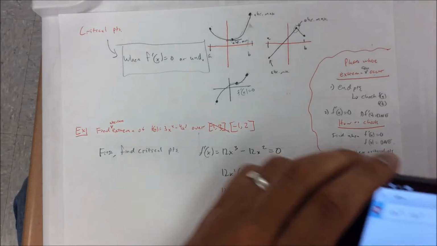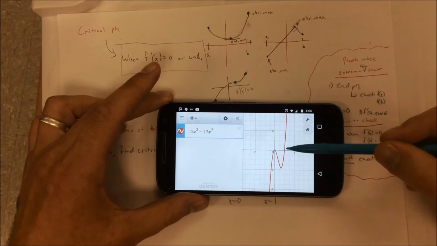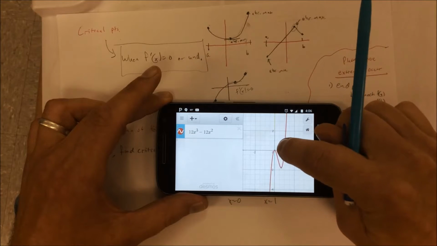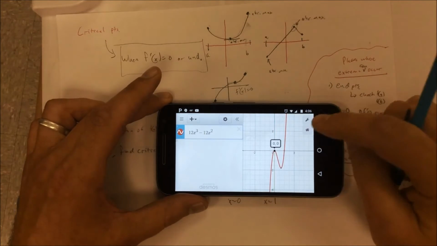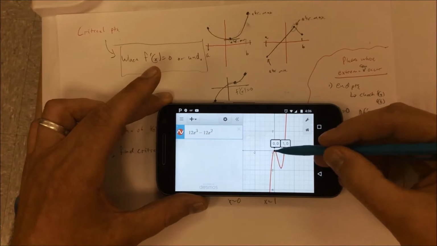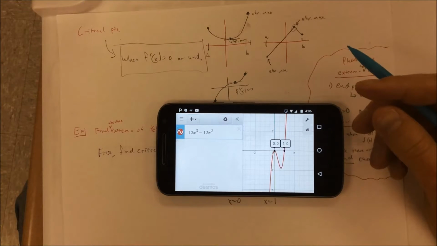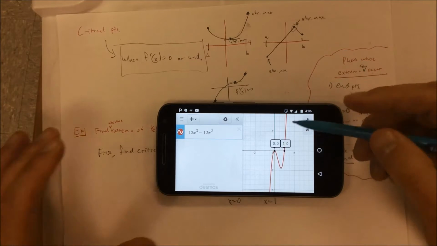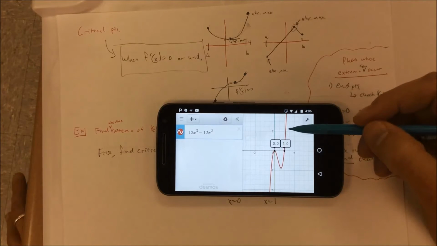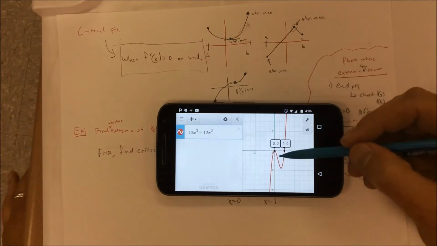I even did that here. Took the derivative. I got to find when it is 0. Well, it's 0 right there at 0. And it is 0 at 1. So 2 places there. Just got to find where the function is equal to 0. On your graphing calculator, you have to take the derivative, graph it, and then you got to find when the derivative crosses the x-axis, also known as the zeros.